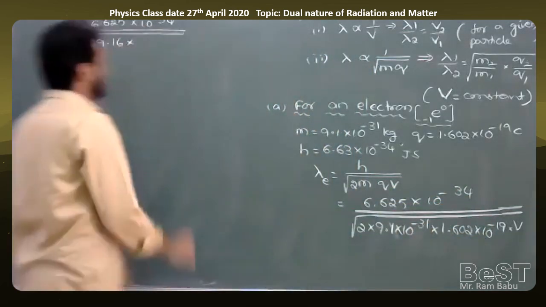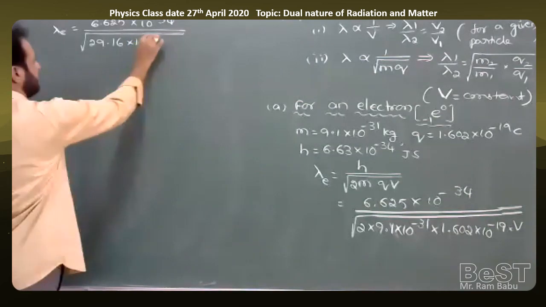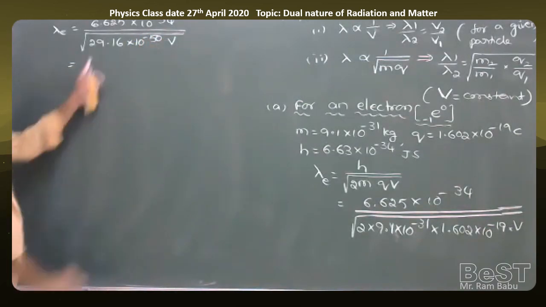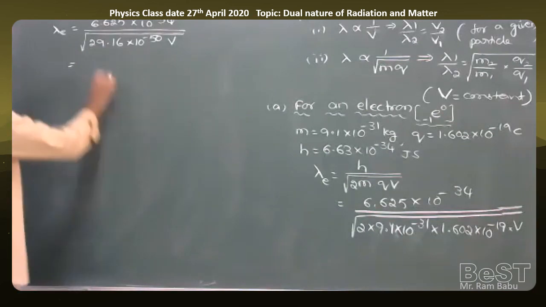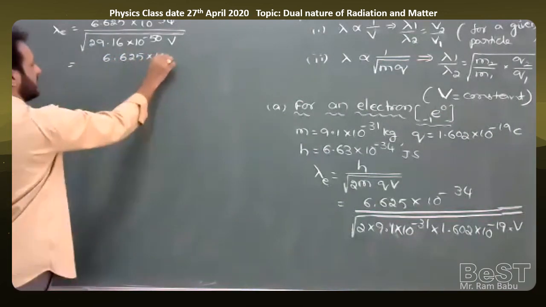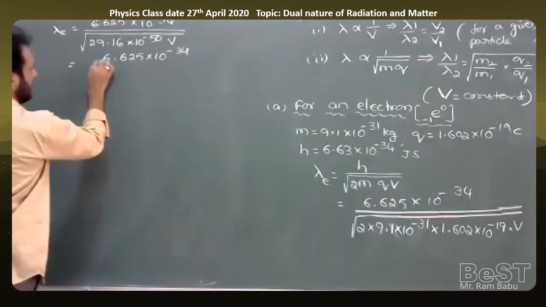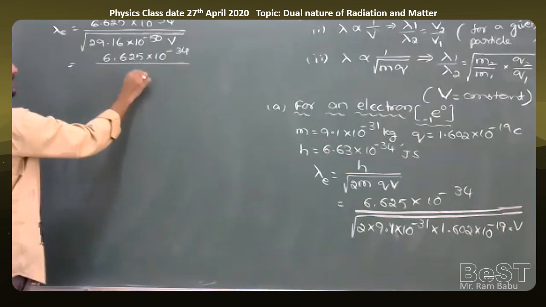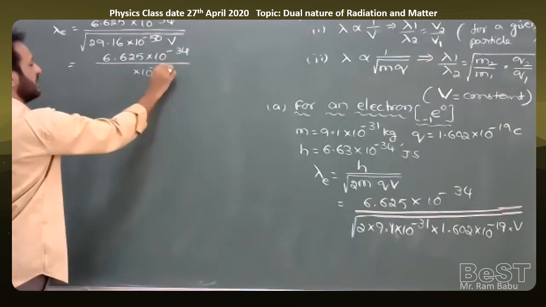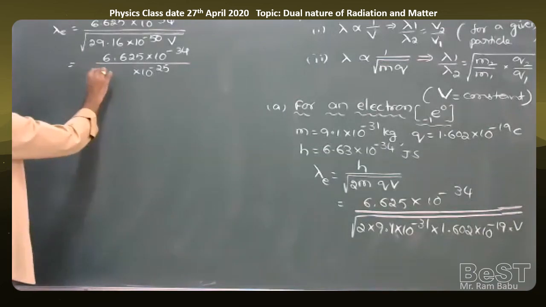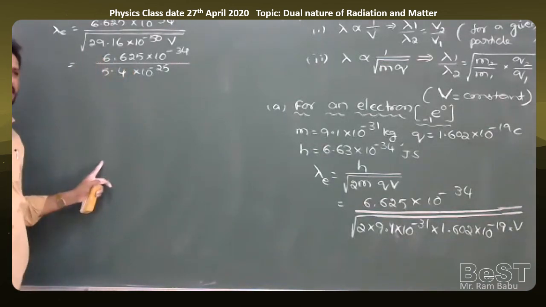Now take root of 29.16, and 6.625 into 10 to the power of minus 34 divided by 10 to the power of minus 50. If we take it outside the root, it becomes 10 to the power of minus 25, and root 29.16 is approximately 5.4.